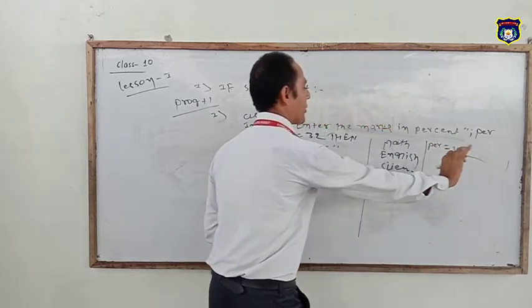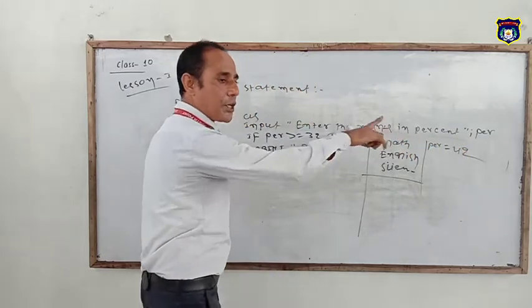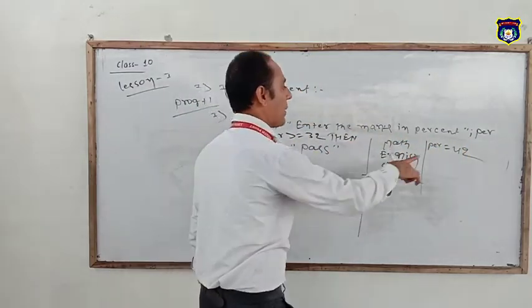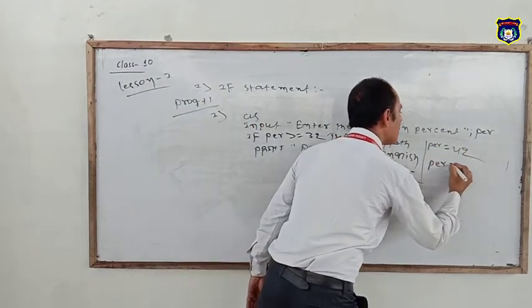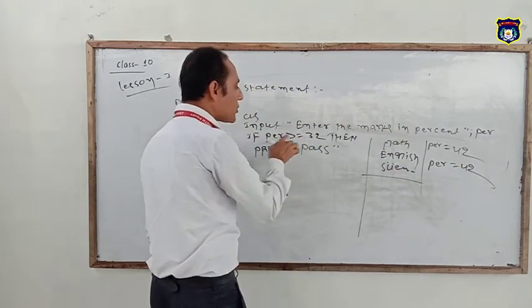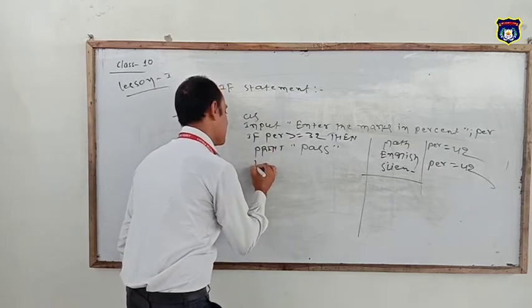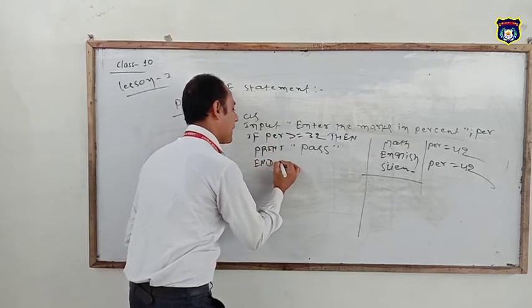PER is 42. It will check what PER is. It is the variable, because a variable always stores a value. The value is 42, and it checks whether 42 is greater than 32. Absolutely right. And it will print pass. The if statement always ends with END IF.